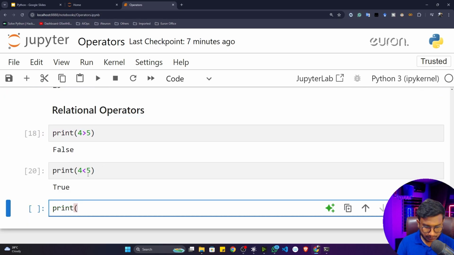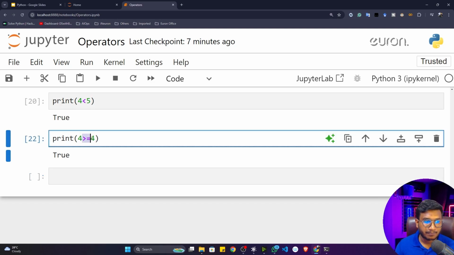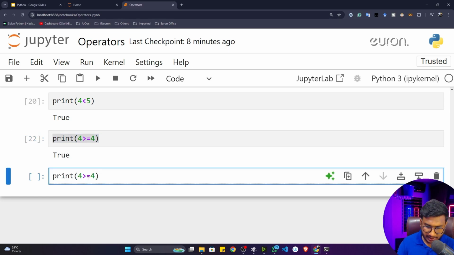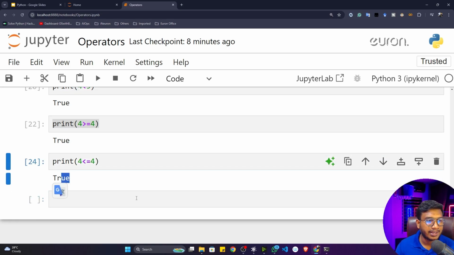We have some more relational operators. I can also check whether 4 is greater than or equal to 4 or not. You can see it's true, because here I have written greater than or equal to. It's not greater than, but it's equal to 4. That's why it's true. The same condition you can do for lesser than as well. So 4 is lesser than or equal to 4 or not. It's not lesser than, but it's equal to 4, so again it's true.